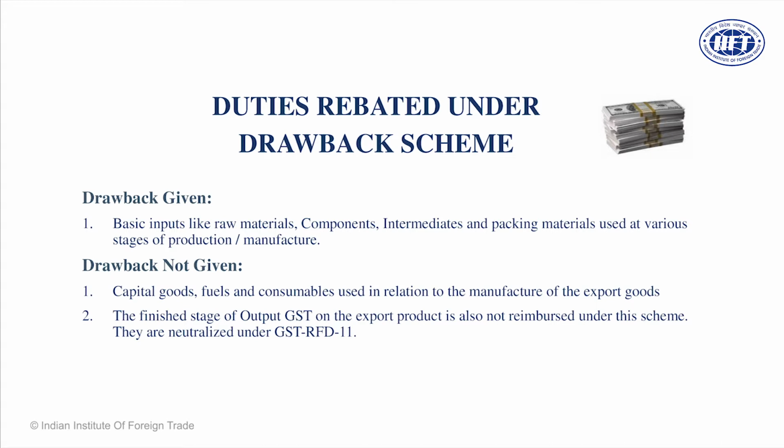Drawback is not given on capital goods, or on fuel and consumables, with certain exceptions. On capital goods, never ever is drawback given. So if you import a machine, use it for manufacturing certain exportable products, and want to claim drawback, forget it, you will never get it. On fuel and consumables, in certain cases you get it, in certain cases you do not. That is case to case, based on certain notifications issued by the Department of Indirect Taxes. As the course matures, we will be able to delve into those issues also.